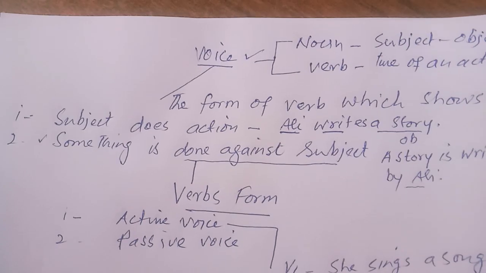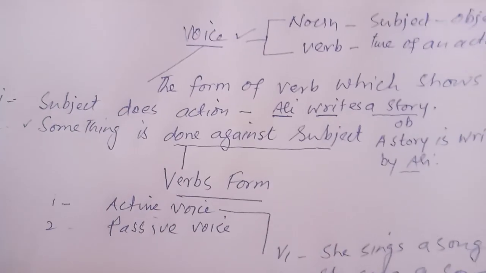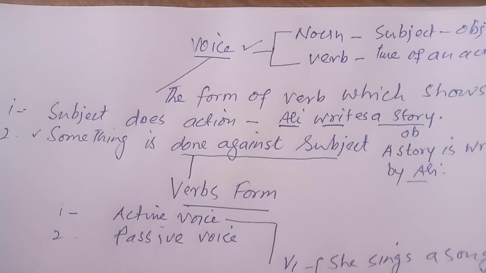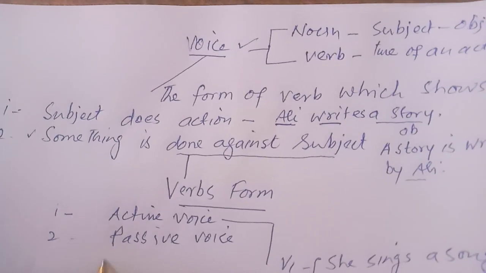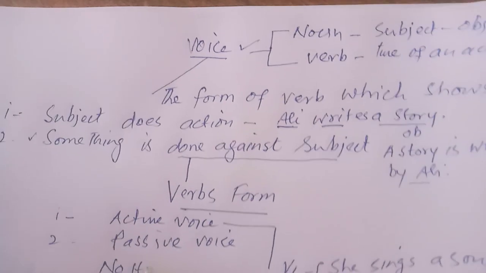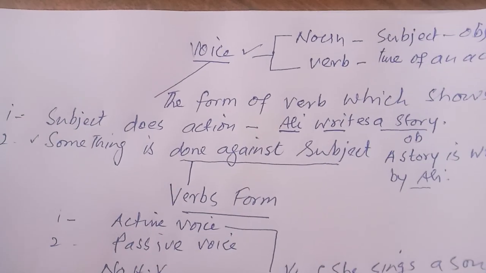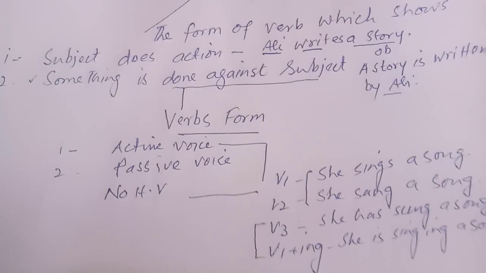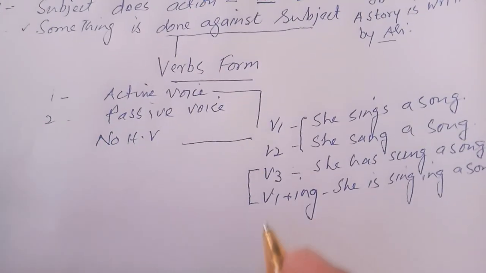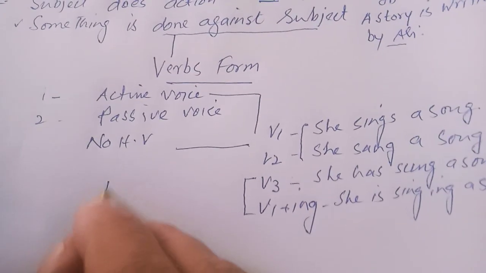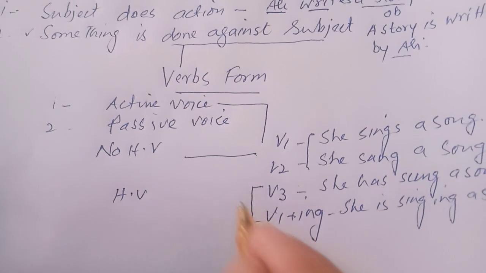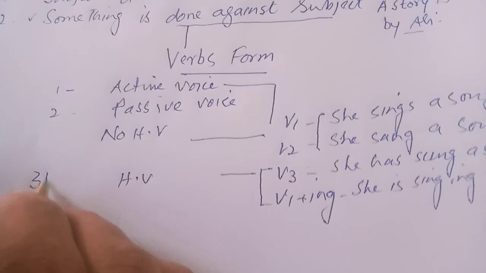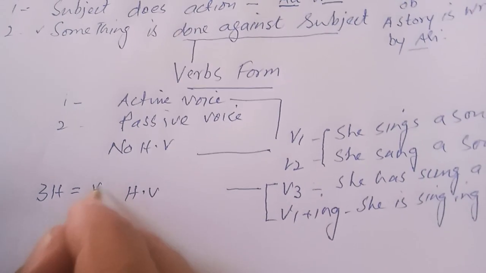So dear students, you know that in the two sentences where we have used first form of the verb and second form of the verb, there is no helping verb. But wherever you are going to use third form of the verb as well as V1 plus ing, there must be the use of a helping verb. For V3, we use the formula of 3H is equal to V3.